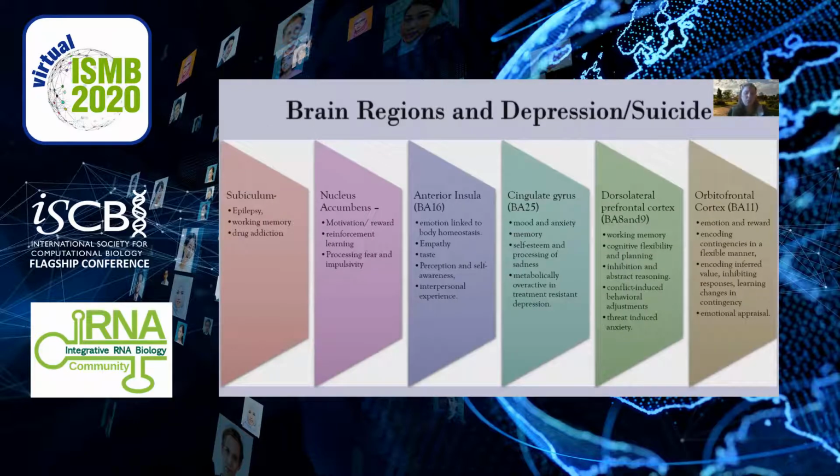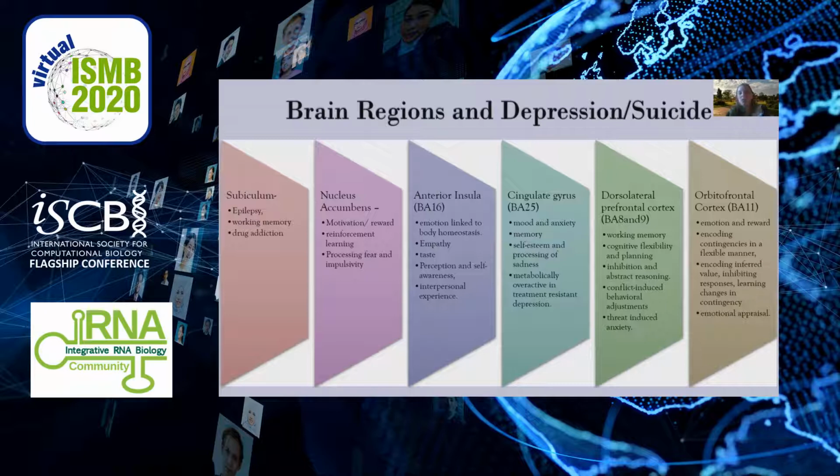These samples also came from 6 different brain regions, all with implications in the biological mechanisms behind depression and suicide. These include the subiculum, important in working memory and drug addiction, the nucleus accumbens, which is involved in motivation and reward, reinforcement of learning, the anterior insula, linked to emotion, to the body's homeostasis, empathy, perception, and other things.